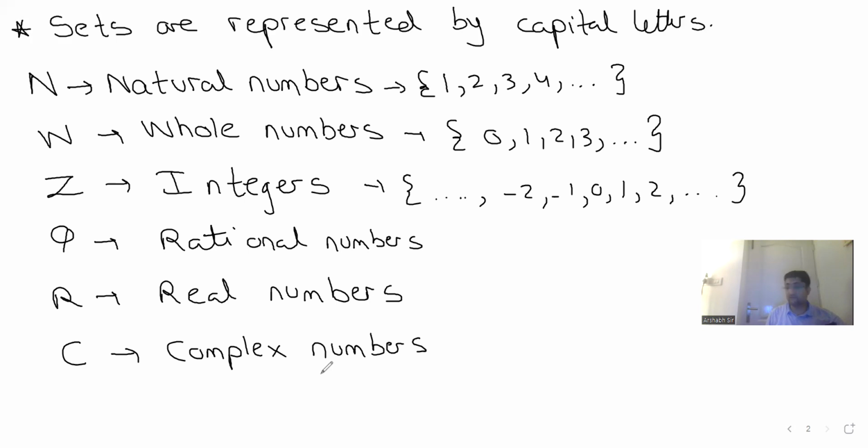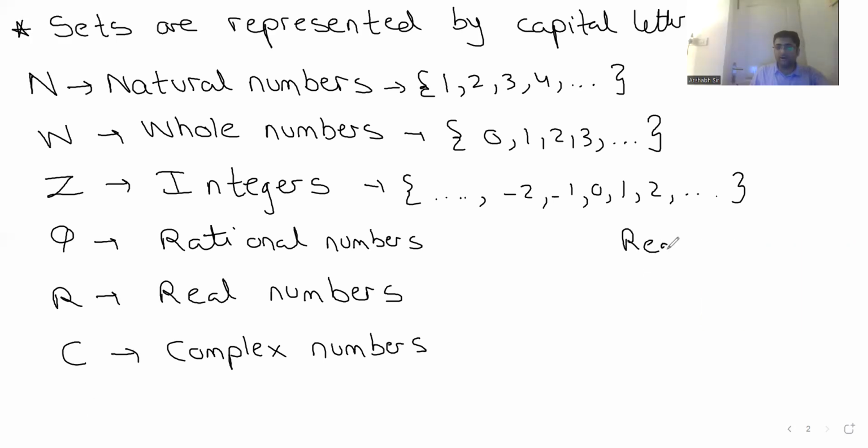Irrational numbers. Very good. So now the question is, how do I represent irrational numbers? I can't use I. Why? Because that's for integers. So normally what do we say? If you remember number theory, all real numbers can be classified into two parts. One is known as rational and the other is known as irrational.